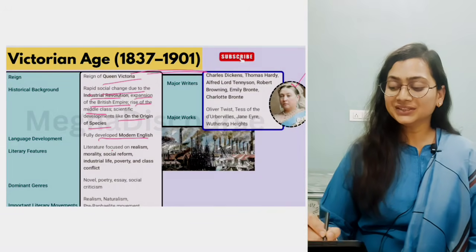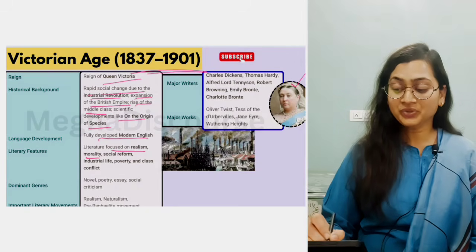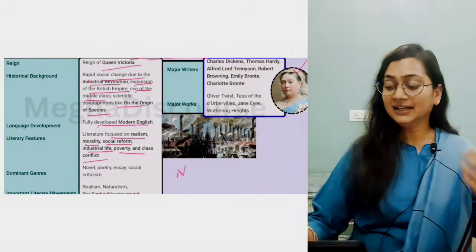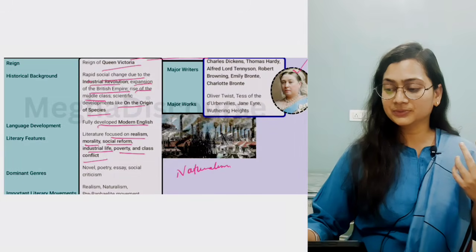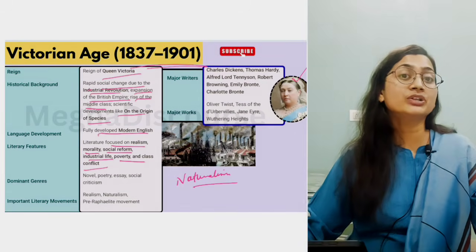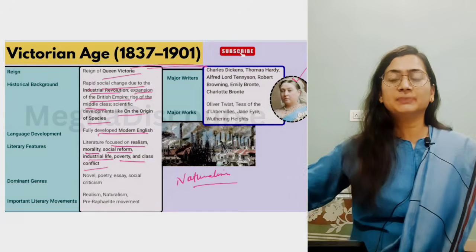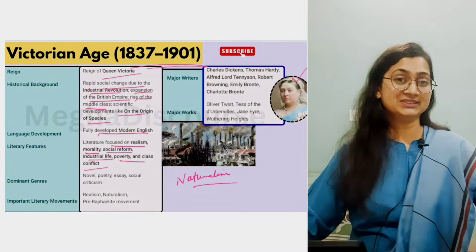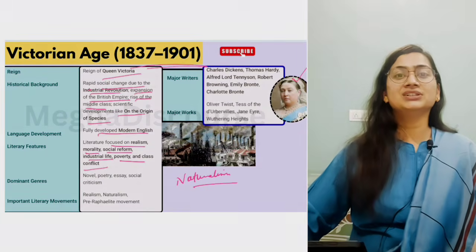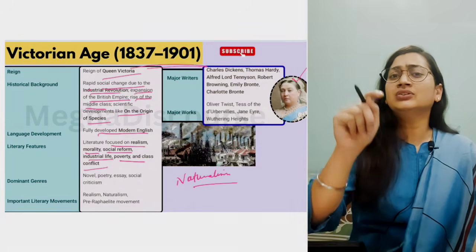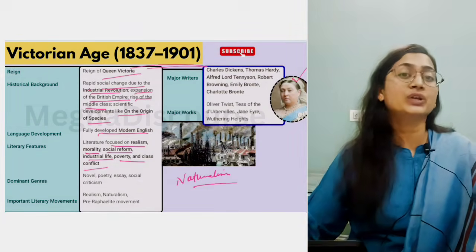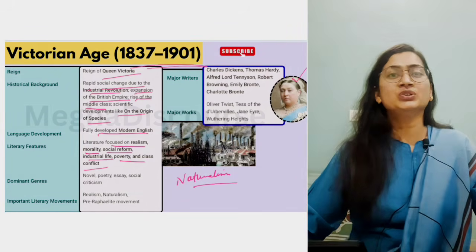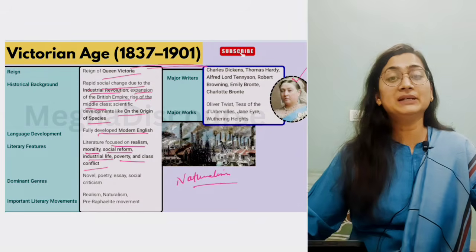So as you can see, this literature is focused on realism, morality, social reform, industrial life, poverty, class conflict, and you can say now there is a naturalism all around. Now what happened to naturalism? Now naturalism is expanded version of realism. How? In realism, like Henry Fielding, he presented the life as it is, but in naturalism they said that human is not guilty whatever he is doing. Like in industry, there is a crime rate increasing in this Victorian age, so they said that human is not responsible completely.